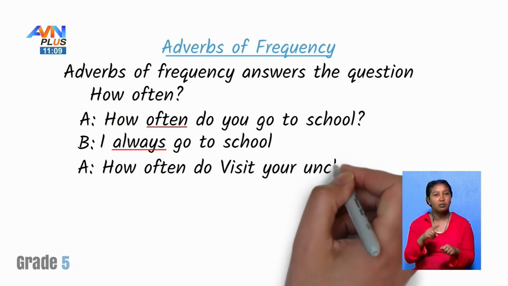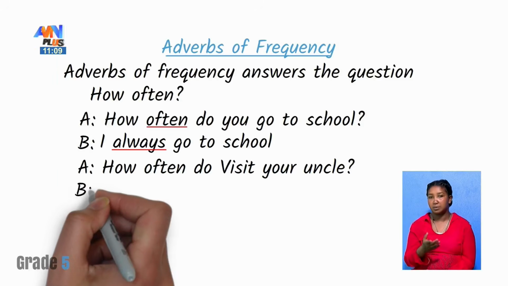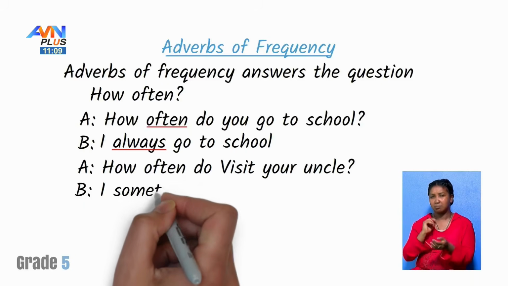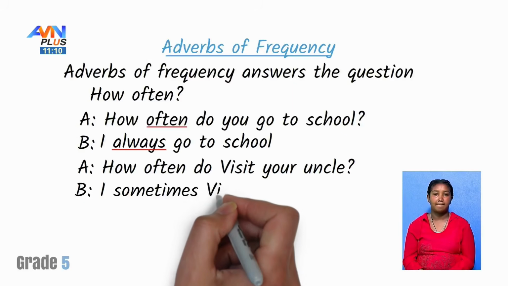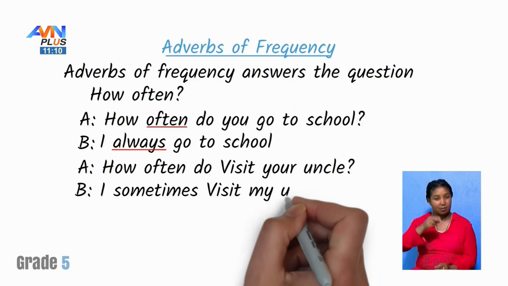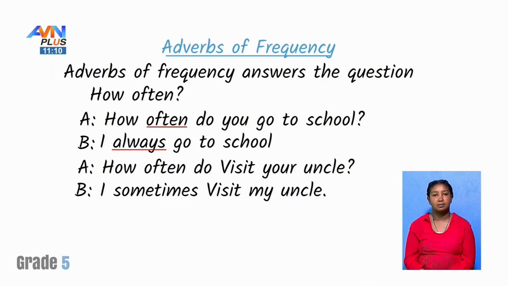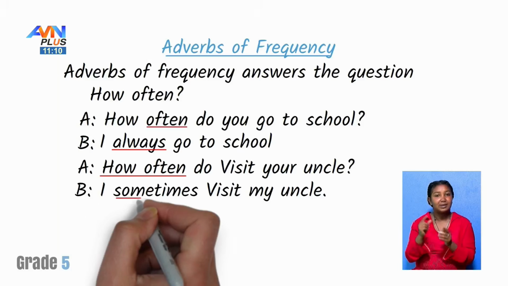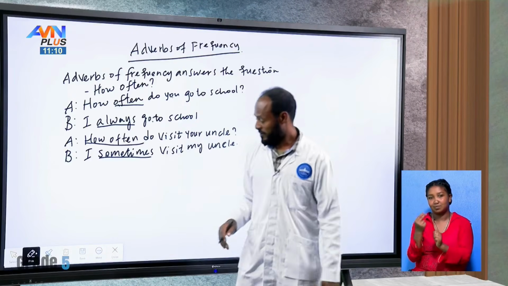Let's say this is the response of Mr. B. Mr. B can say, I sometimes visit my uncle. Here, students, the question how often is answered by the word sometimes. It's a repetition, okay? And that's why we can use other words. Okay, that's all. Good student.